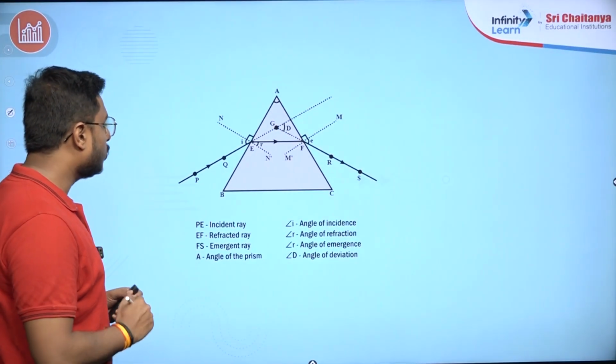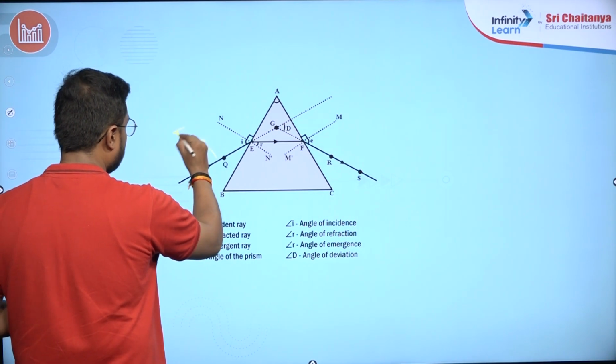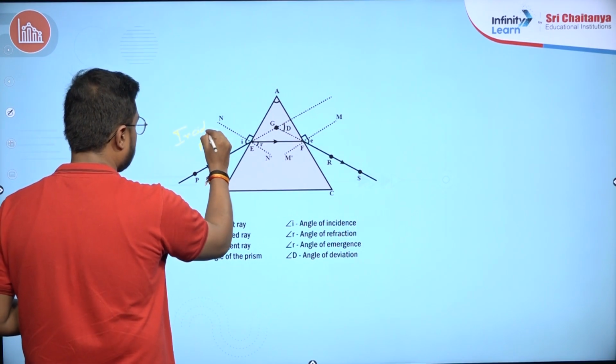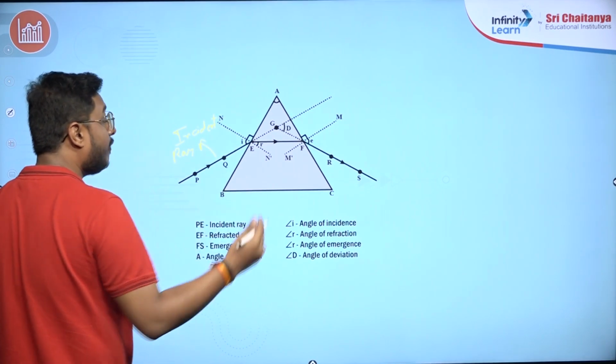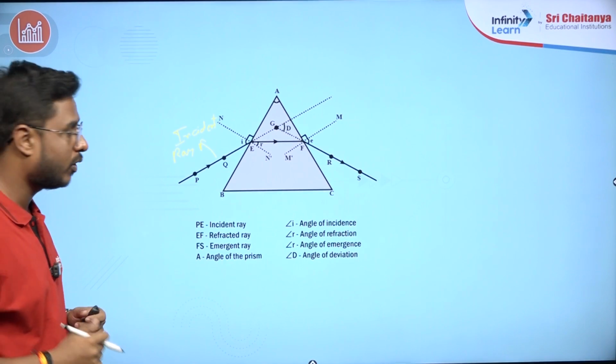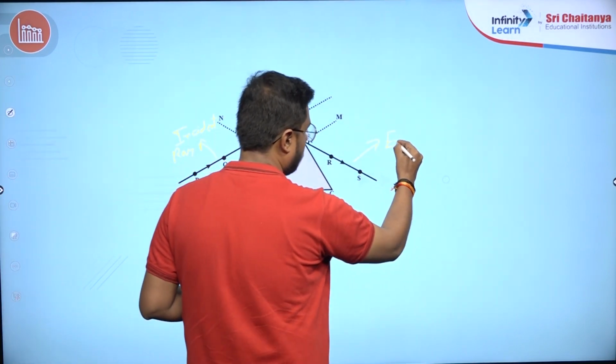If you see this figure here, this ray is an incident ray. Now, the ray which is finally coming out from the prism, that is known as the emergent ray. So this one is the emergent ray.